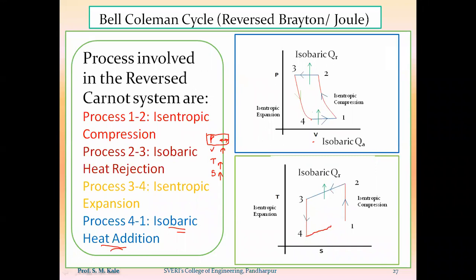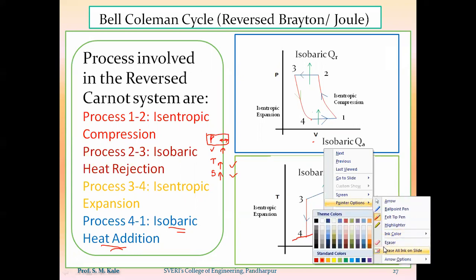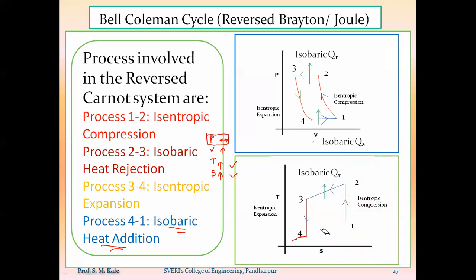The constant pressure line goes either towards this direction or this direction, and the deciding parameter is temperature, which should go on increasing, and entropy should also go on increasing. So towards this direction, temperature as well as entropy increases. That's why I am going to draw process 4 to 1 in this fashion. So this is process 4 to 1, called the isobaric heat addition process.